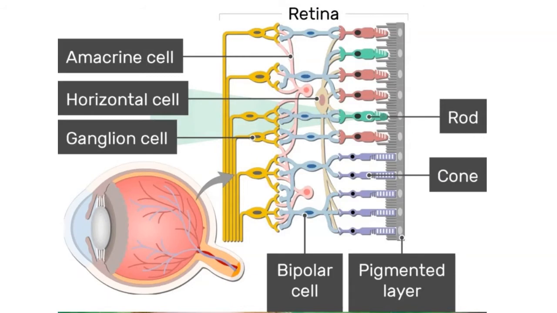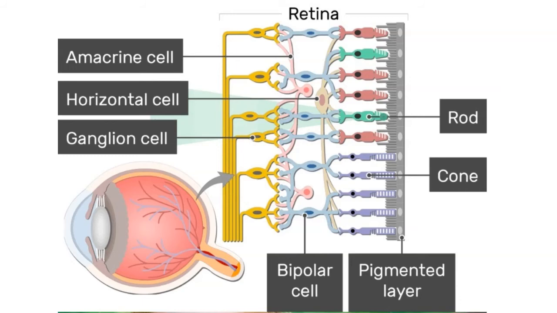The retina is the nervous layer of the eye. It has the ability to change electromagnetic waves, which is light, into electricity, meaningful electricity that can be interpreted by the brain. The retina has three important functional layers.